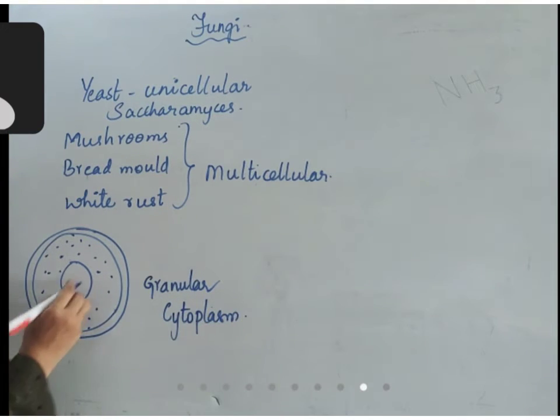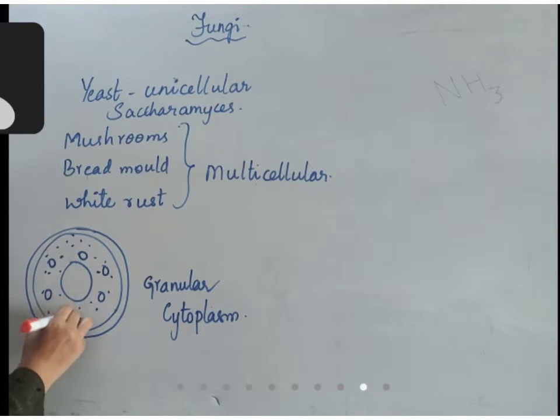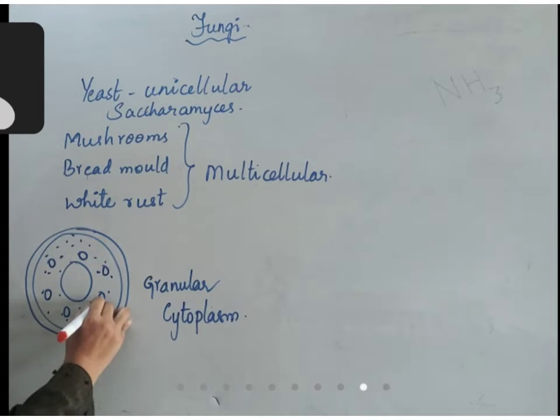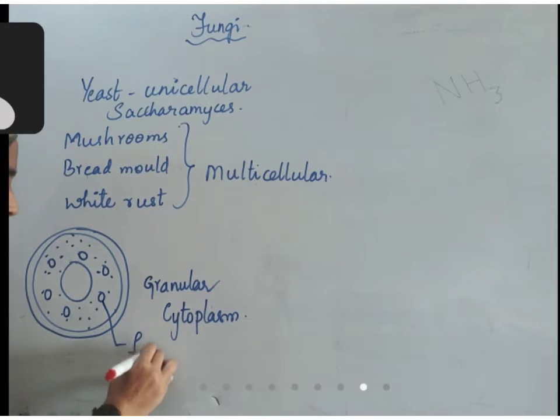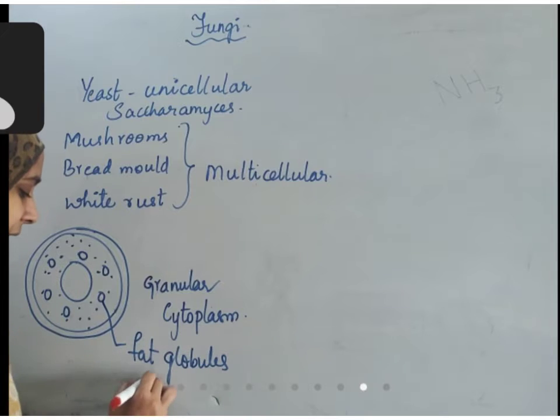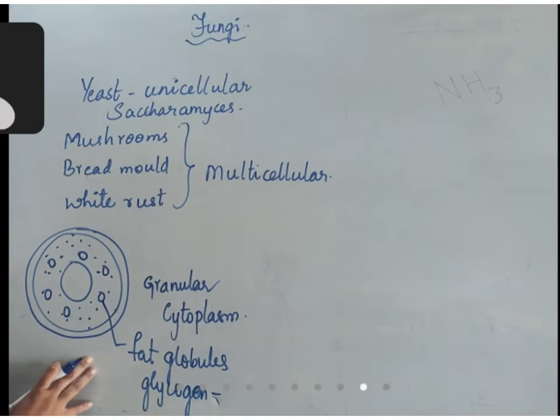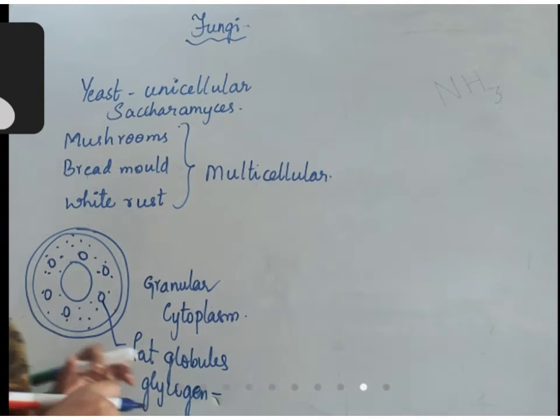In this you can see some fat globules and glycogen particles also. Glycogen is a combination of glucose molecules. A chain of glucose molecules is called glycogen. Okay? So all those things are present in yeast.